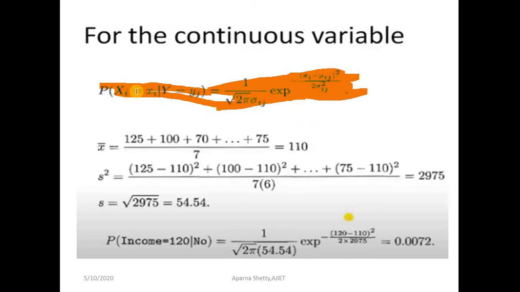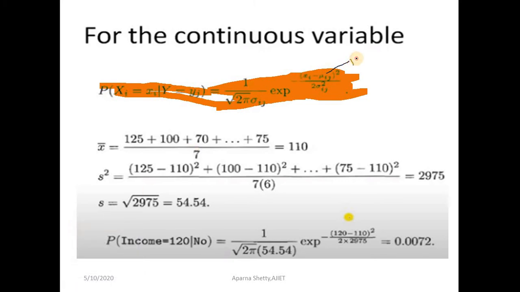P of xi given y equal to yi is equal to 1 by square root of 2 pi sigma ij, exponential of minus, xi minus mu ij, that is the mean.